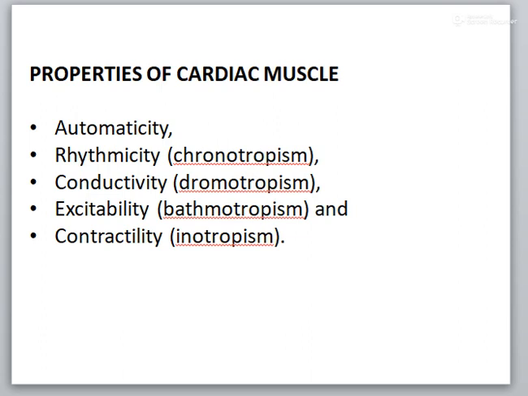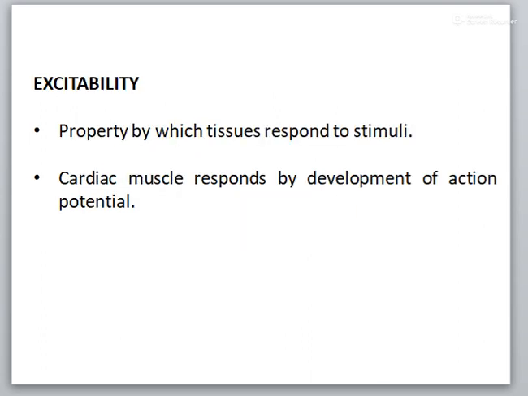It is the ability of the cardiac muscle to contract. The first three, automaticity, rhythmicity and conductivity, will be discussed later in the chapter. Now come to excitability. It is the property by which the tissue responds to stimuli. It is also called bathmotropism.